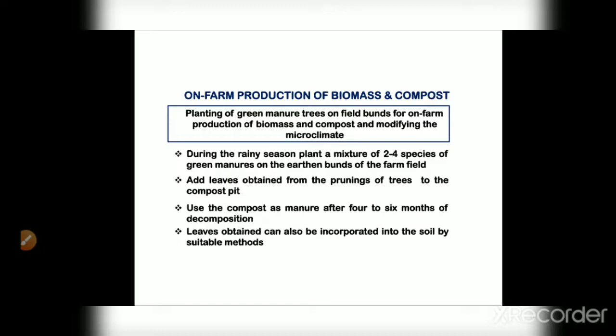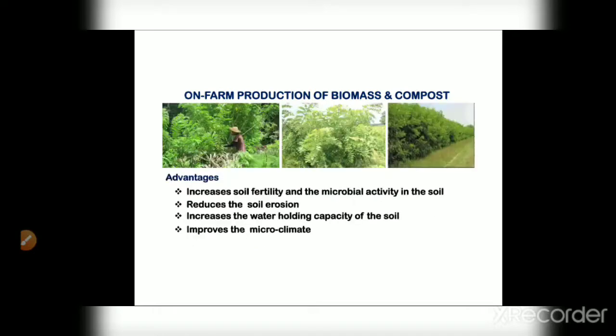So there are advantages of this. Here are some advantages of the farm production. It increases the soil fertility and the microbial activity in the soil. Any compost, any crop stubble, any organic matter, when incorporated in the soil, immediately increases the activity of the microorganisms. So when the activity of microorganisms is increased, subsequently the mineralization of the nutrients takes place.